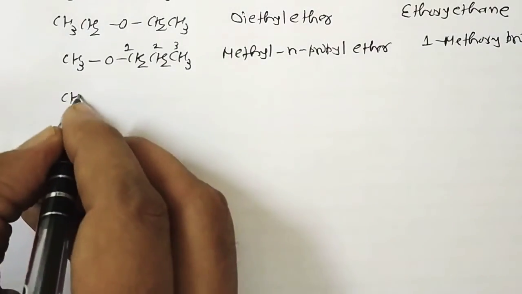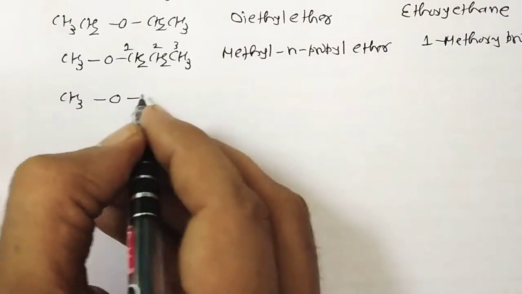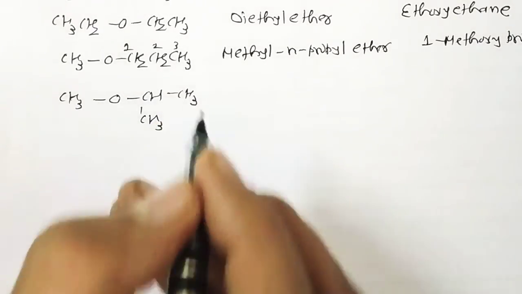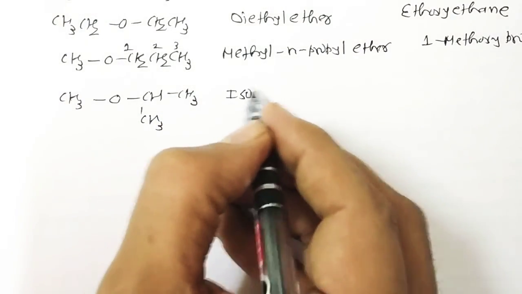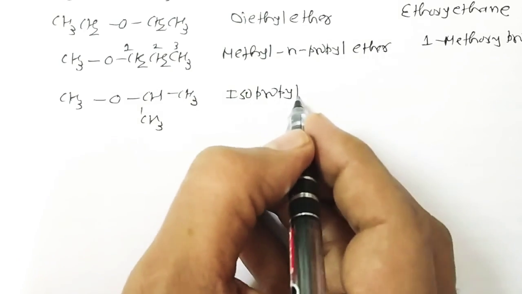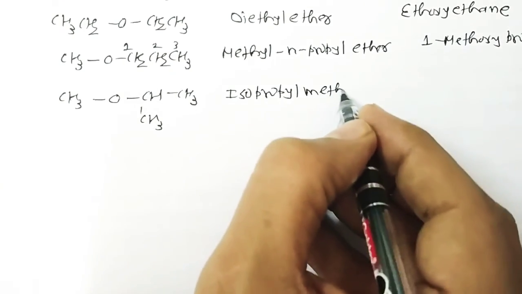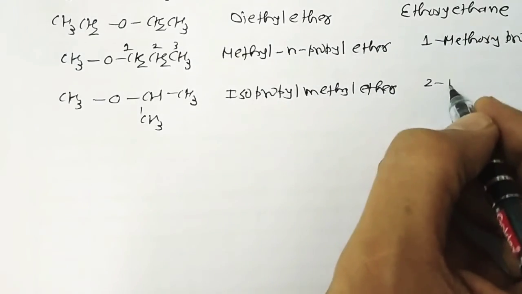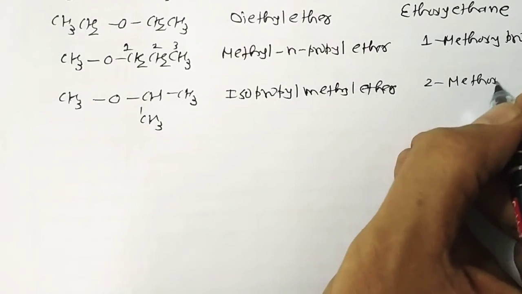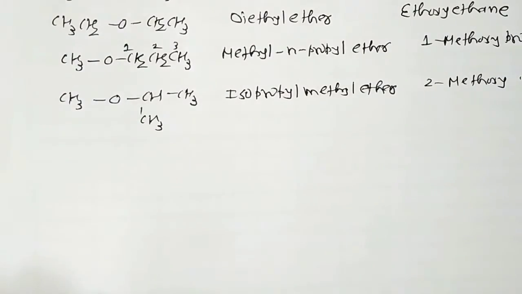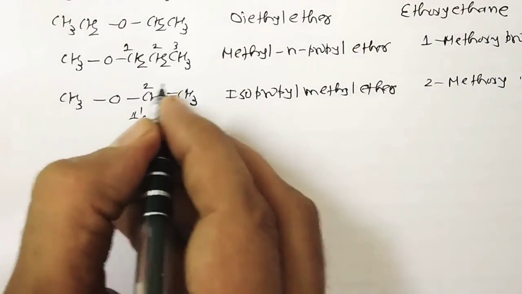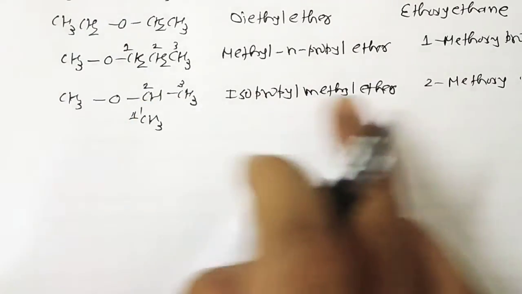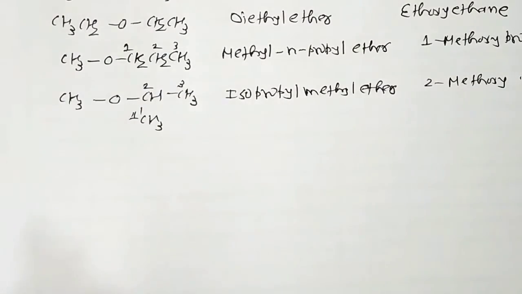Same way, if we give the number of this compound like that, CH3, the name of this compound is isopropyl methyl ether. Another name is 2-methoxypropane. We give the number in such a manner, 1, 2, 3. So it's isopropyl methyl ether, and the IUPAC name is 2-methoxypropane.